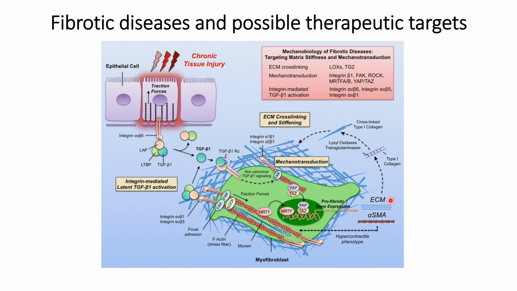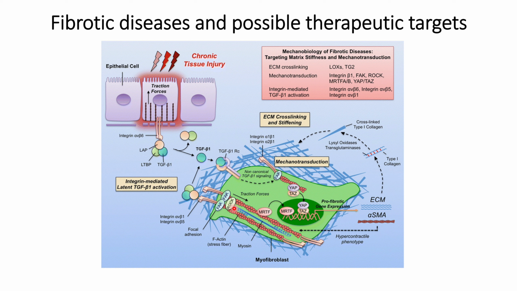How this change occurs is that when these pro-fibrotic genes are expressed in the ECM, one of the proteins that contributes to these fibrotic-like structures is type 1 collagen, which leads to cross-linking of the ECM structures. Those fibrotic-like structures further increase the traction force, and the integrins that interact with the ECM cause pathway activation such as FAK and ROCK pathways, which we have discussed in our previous videos.